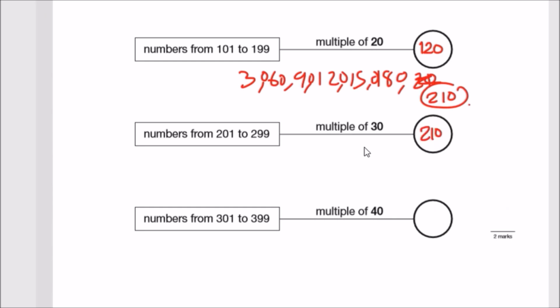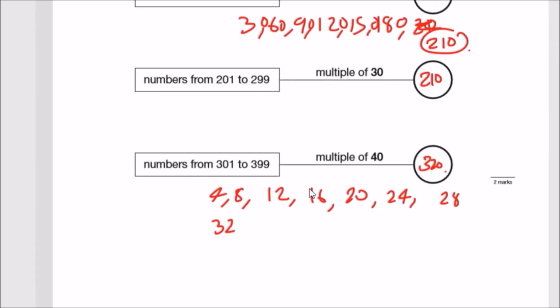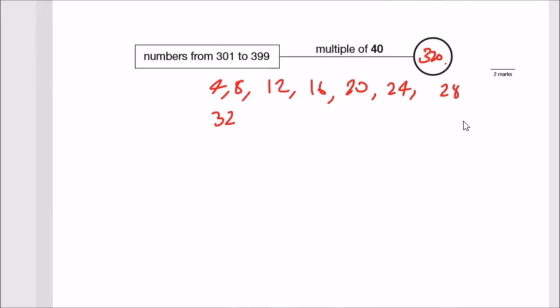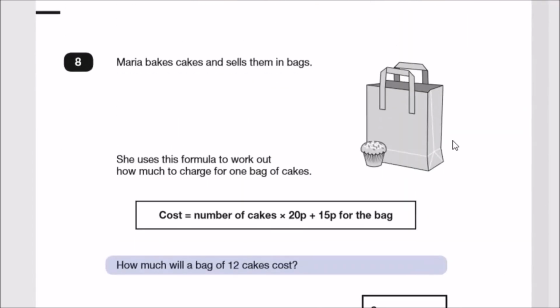Same with 4, so just counting 4, so 4, 8, 12, 16. Remember, just pop a 0, so it's multiple 40. 20, 24, 28, 32. And then just add a 0, so it'll be 320. You could put lots more options as long as it's within that range and it's within the 40s, 30s, and 20s timetables. Anyway, guys, let's move on.